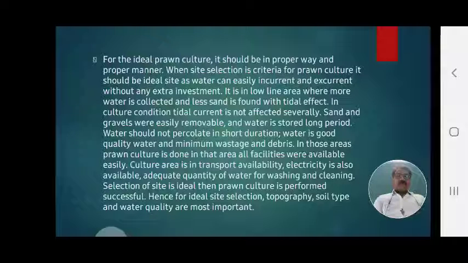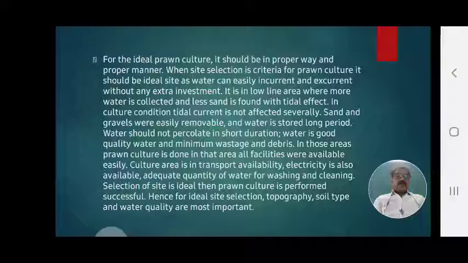In those areas where prawn culture is done, all facilities are easily available, whether on the east coast or west coast, where brackish water or estuarine water is present and prawns are cultured. Any condition required we can easily adopt. The culture area has transport availability, electricity, and adequate water for washing and cleaning. If the selected site is ideal, then prawn culture is performed successfully.